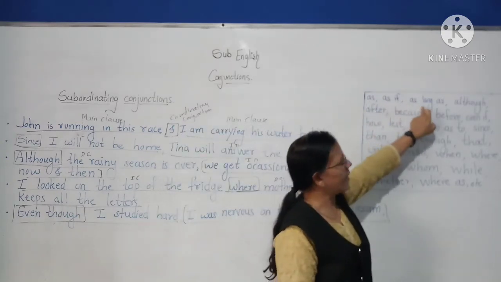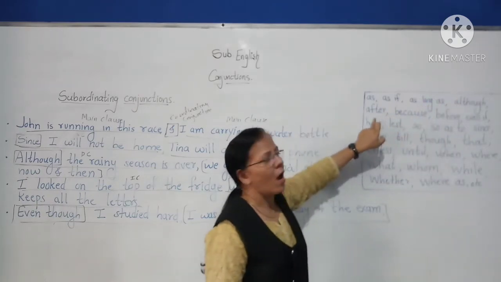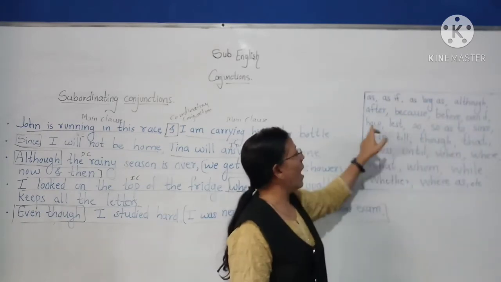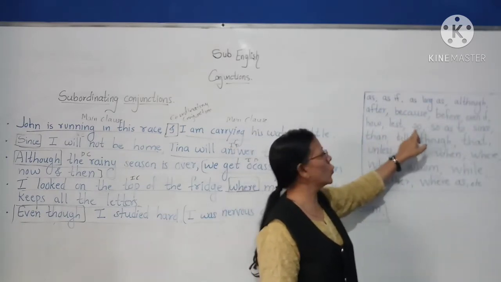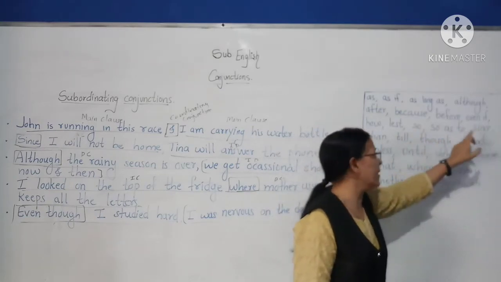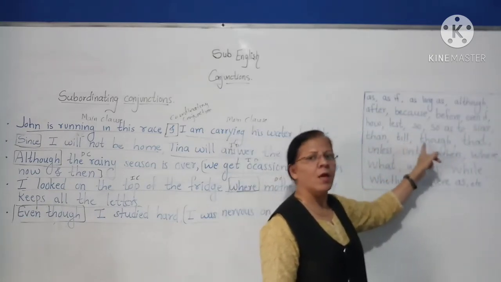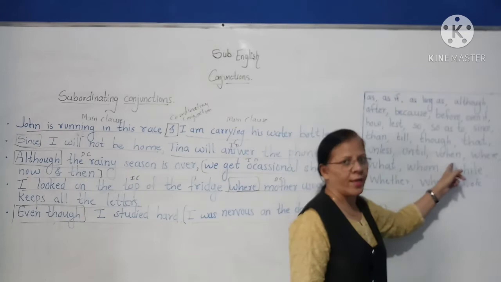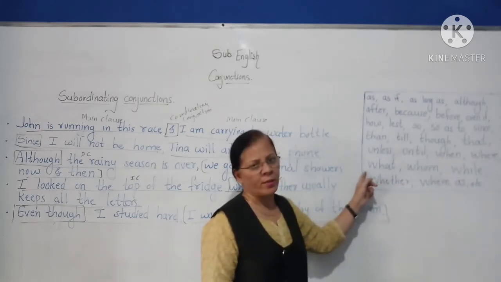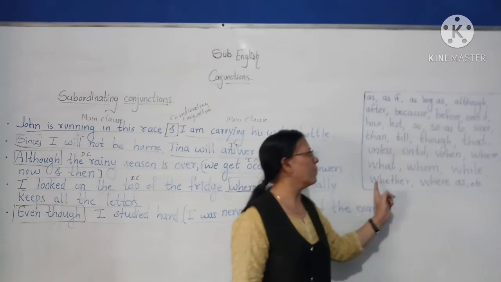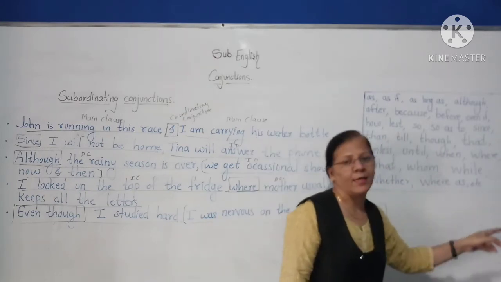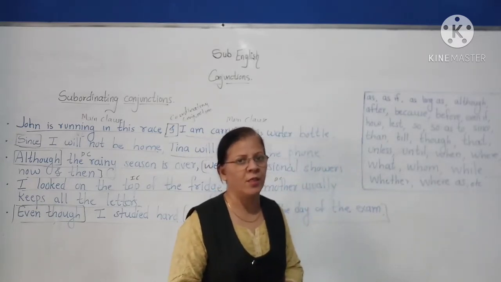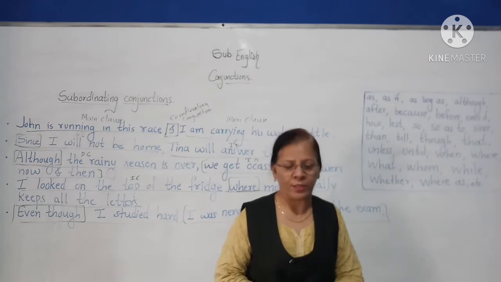As if, as long as, although, after, because, before, even if, how, lest, so, so as to, since, than, till, though, that, unless, until, when, where, what, whom, while, whether, whereas, etc. So these are some of the subordinating conjunctions. You have to make a list of all these conjunctions.